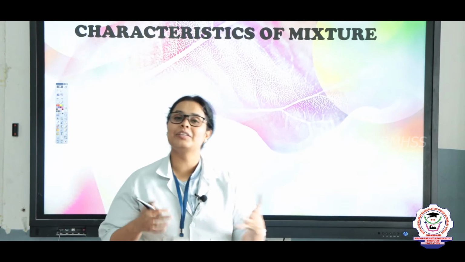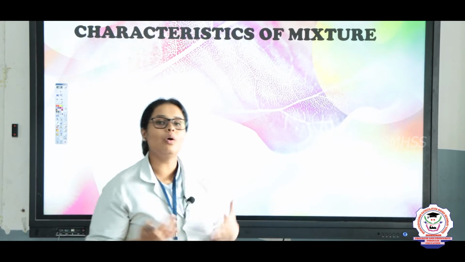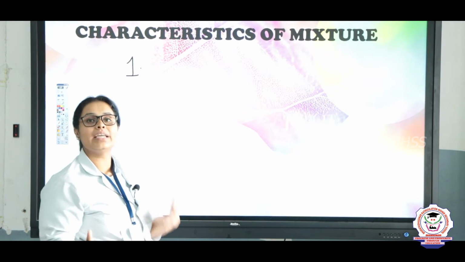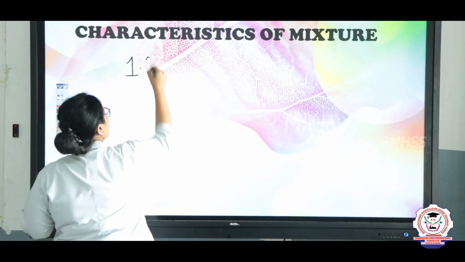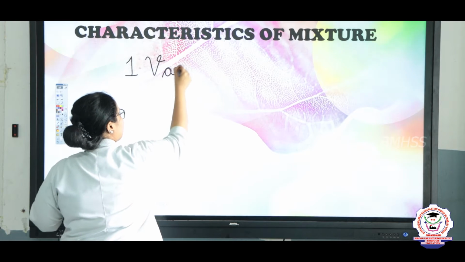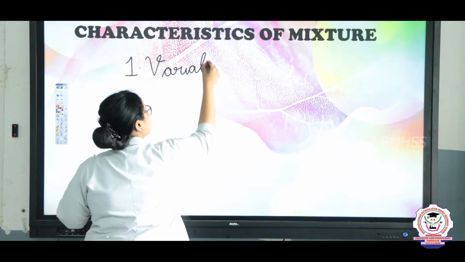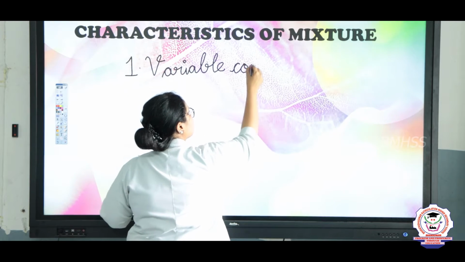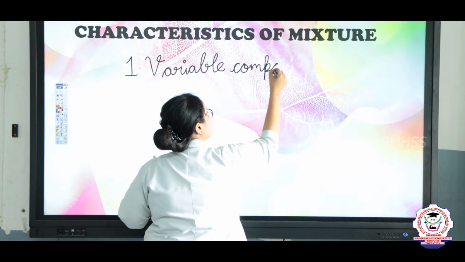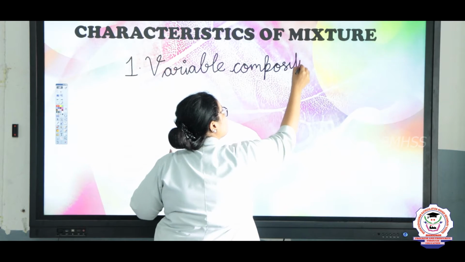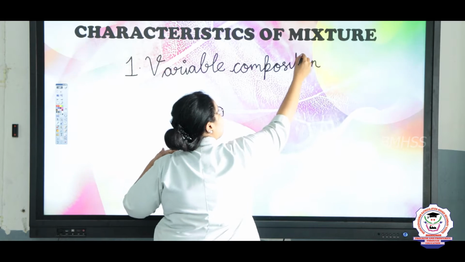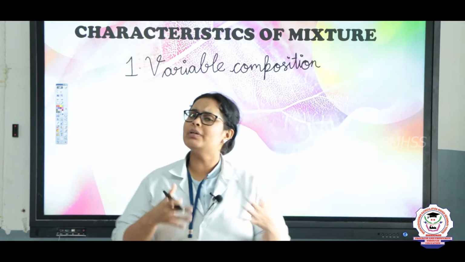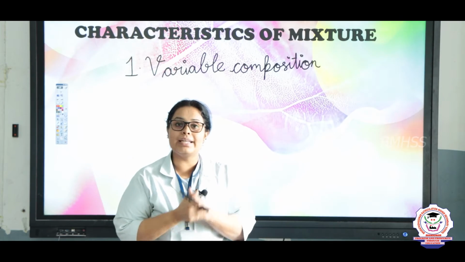So now let's see what the properties of a mixture are. So the first property of a mixture is having variable composition. So children, what does this variable composition mean? Variable composition means, for example, I take H2O.